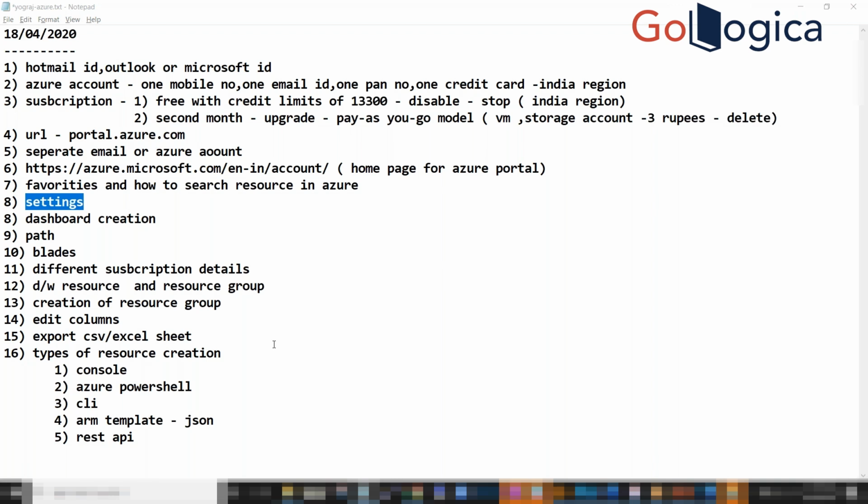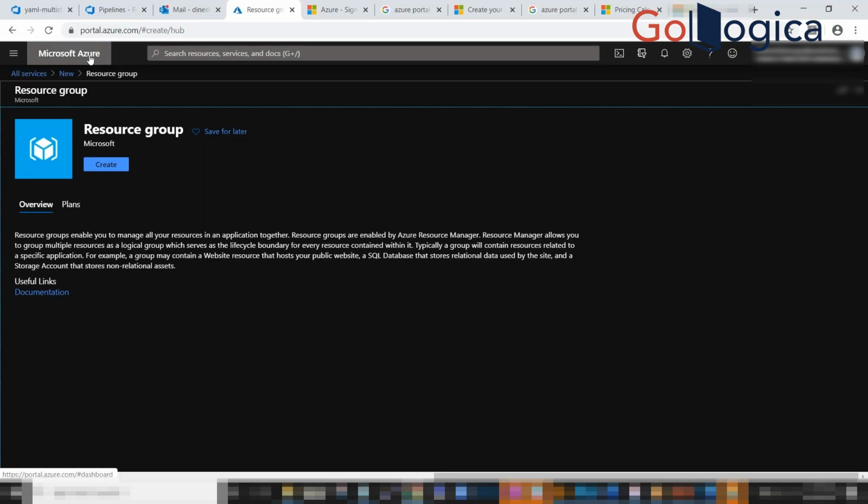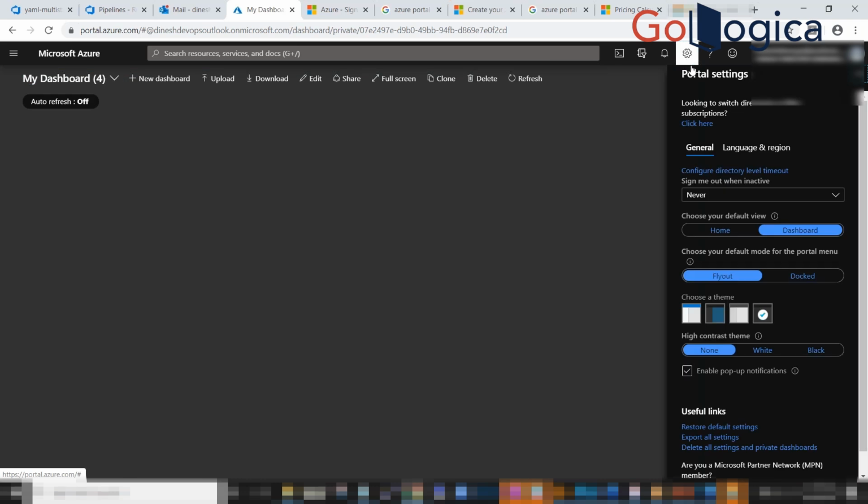I will tell you about settings. There is a home page for you, and in the right hand corner there's a settings option. Just click on this settings option, where you can see the general view, and if you want to change languages or views.